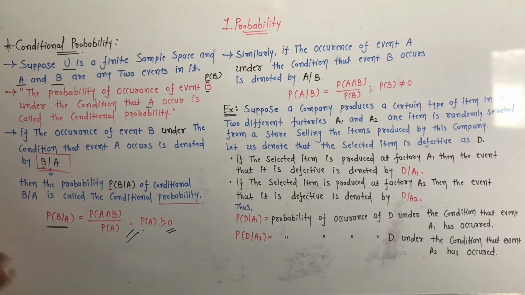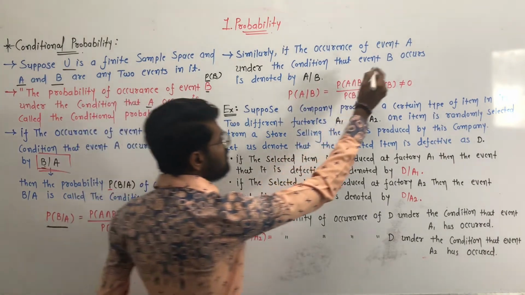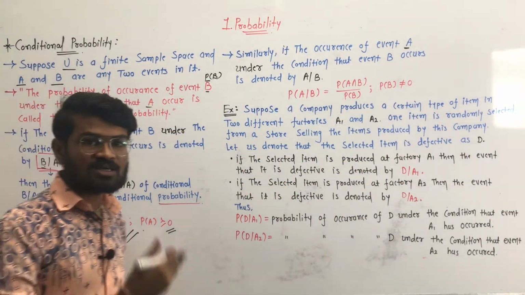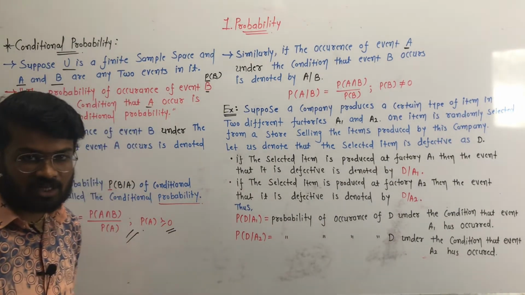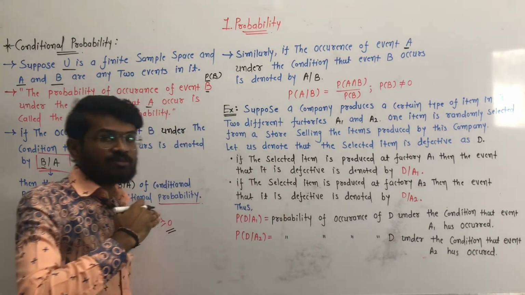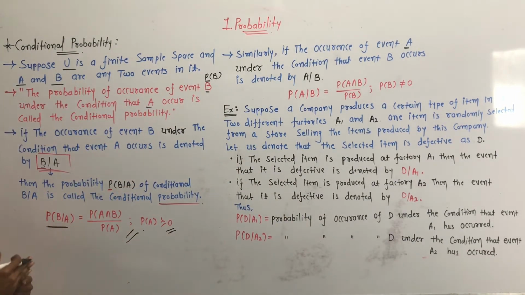Clear? And vice versa, similarly, if the probability of event A is under event B, the same holds with the roles reversed.